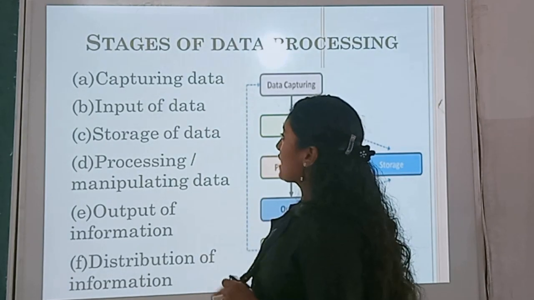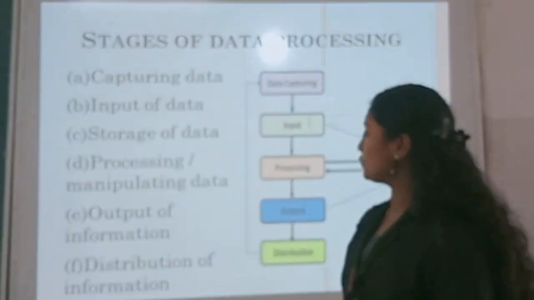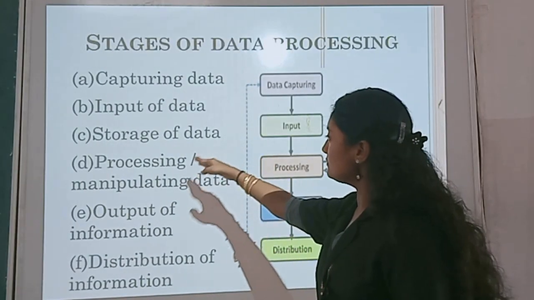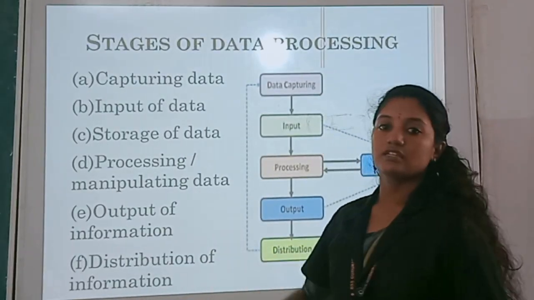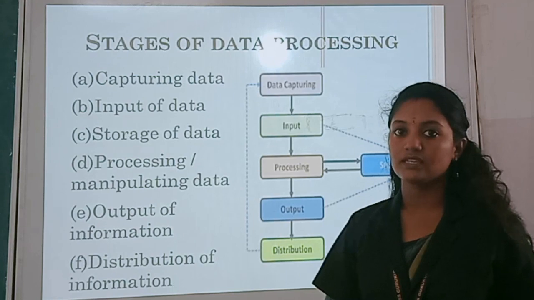So the first stage is capturing data, then input of data, storage of data, processing or manipulating data, output of information, distribution of information. Yes children?